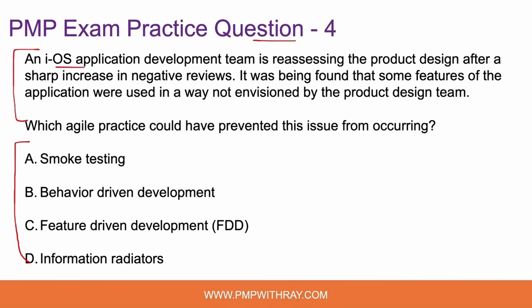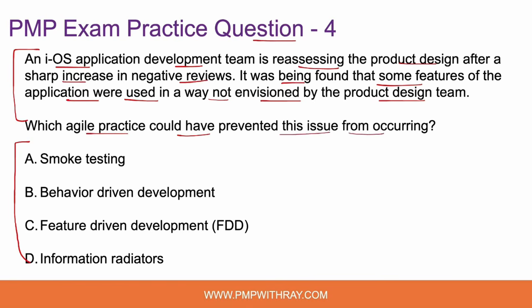Right, so let's start. An iOS application development team is reassessing the product design after a sharp increase in negative reviews. It was found that some of the features of the application were used in a way not envisioned by the product design team. So the end users are using some features of the application in a way which the product design team didn't think of, and that is what is creating a gap in the expectation in the minds of the end users, and that is what is generating the negative reviews for this application. Which agile practice could have prevented this issue from occurring?